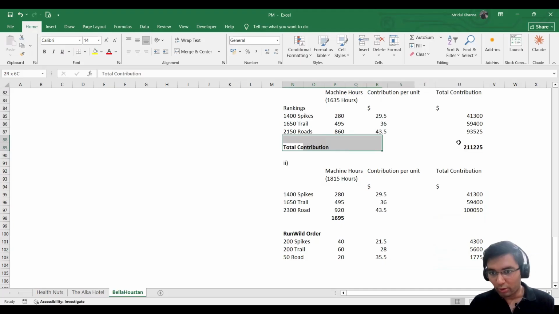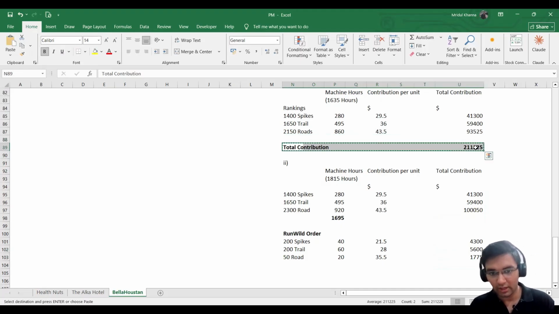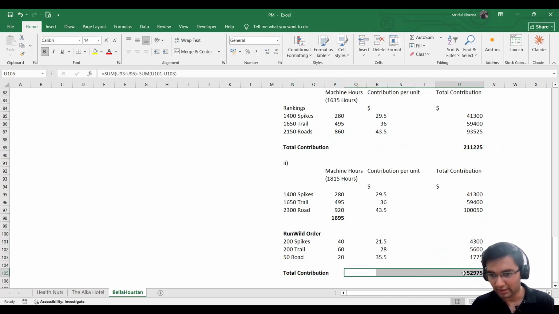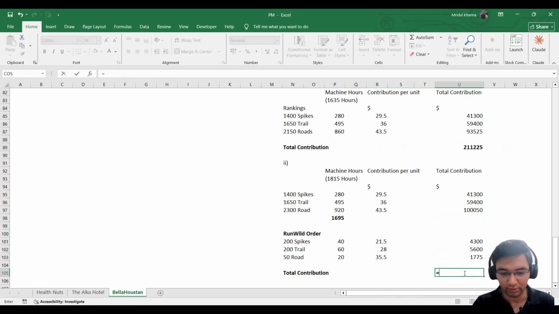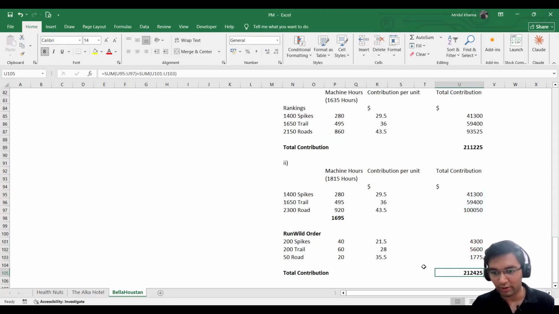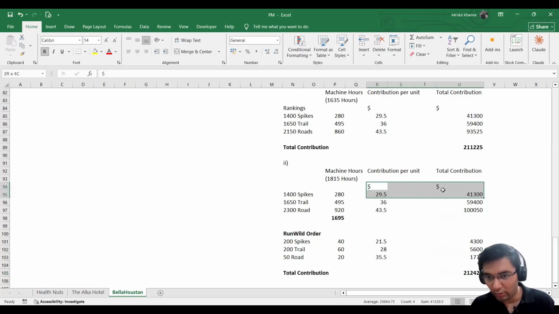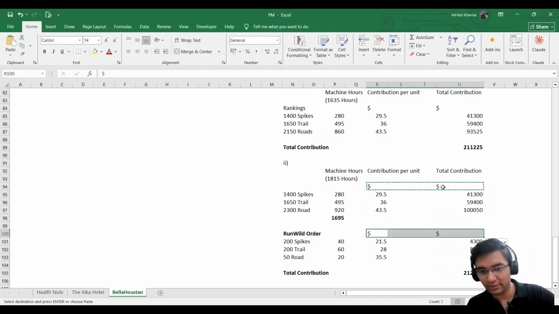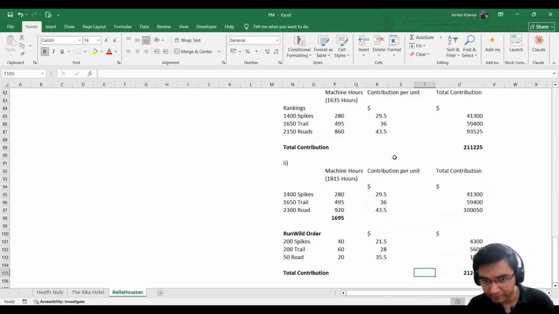Time to calculate total contribution. I'll just copy it here. I'll correct this formula right here. I need to use the sum functionality. I'll add these. I'll again use the sum. I'll add these as well. I get $212,425. Again, always remember to put the dollar symbol here for the best presentation possible.